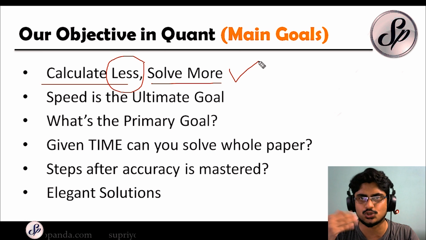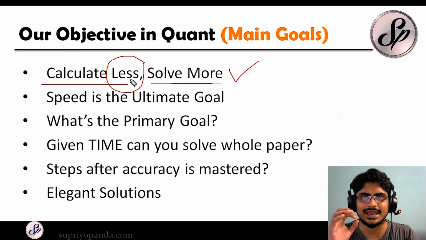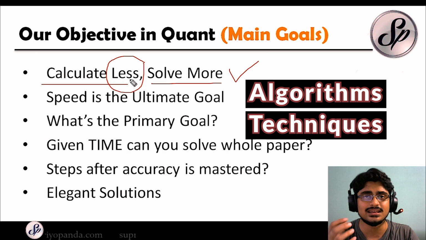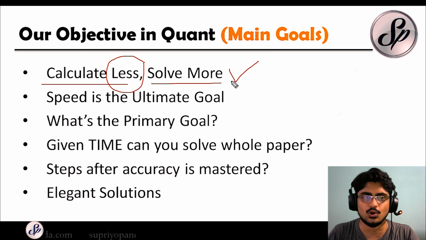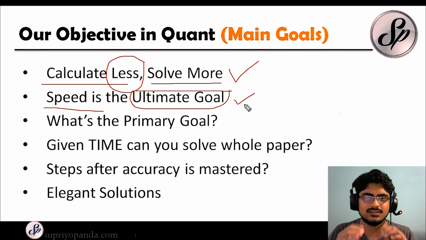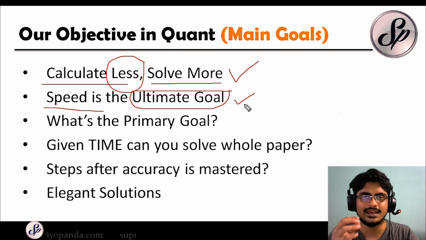So that is what I'm going to show you as we go through this session and also the future sessions on quant. So we are going to try and simplify things using algorithms. We are going to use some techniques that can allow us to calculate less and solve more problems. So that's the main goal. And ultimately, of course, speed is your ultimate goal. So in these examinations, if you have speed on your side, then you can have the ultimate prize, because speed is very essential. It is the ultimate thing that you need to aspire to. However, remember that speed is not the primary goal.